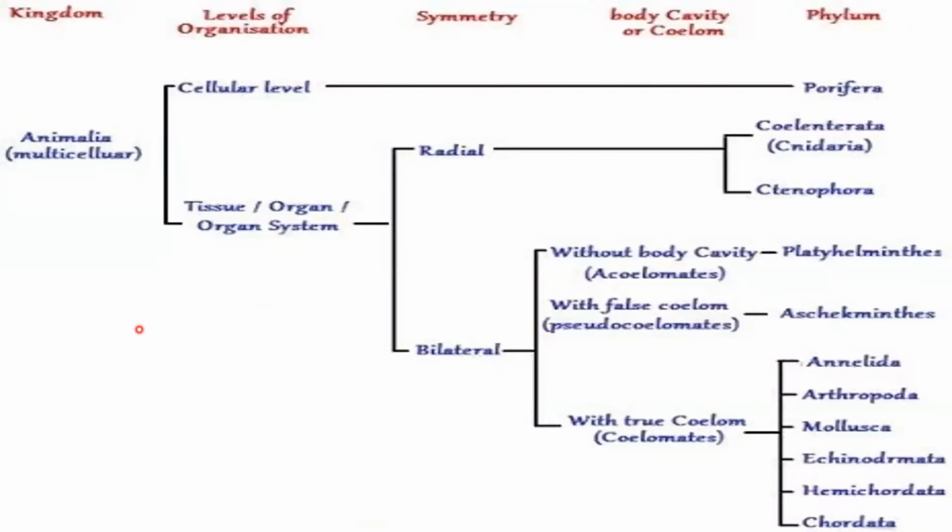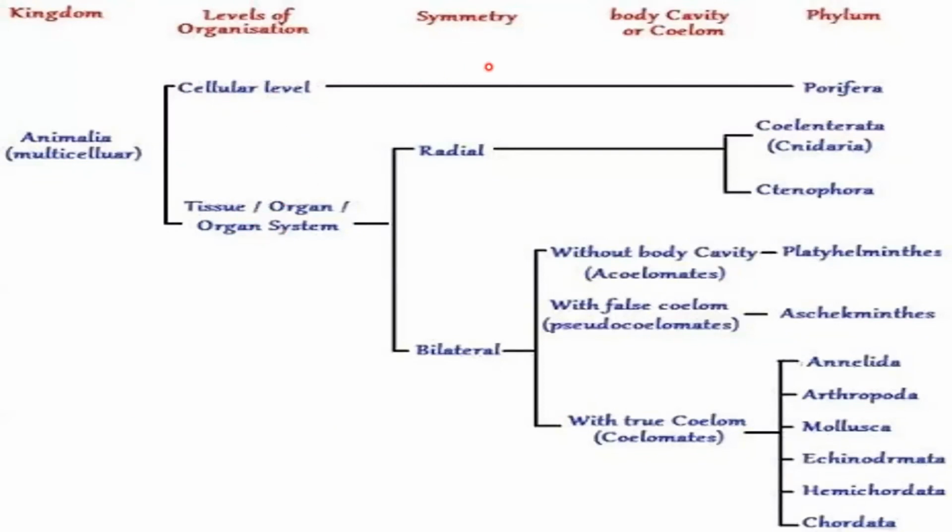In your textbook, a chart is given in which the different phyla of the animal kingdom are shown according to their characteristics. Let's do this chart quickly. Here we are talking about kingdom Animalia. As I said earlier, they are all multicellular. Now, according to levels of organization, first we'll separate them: cellular level, tissue, organ, and organ system level.